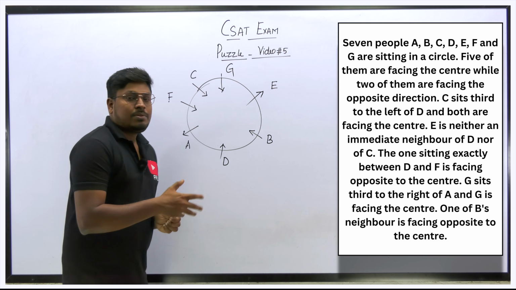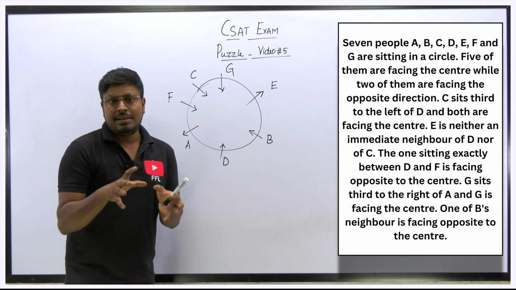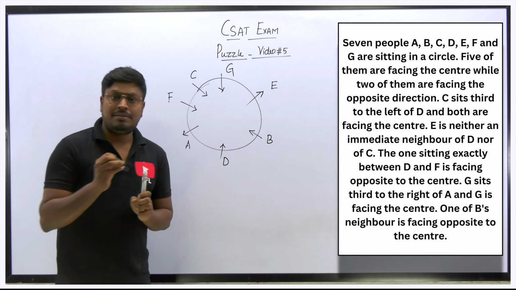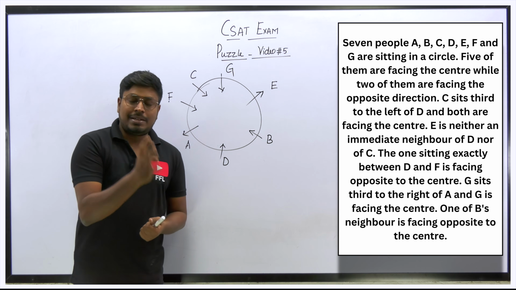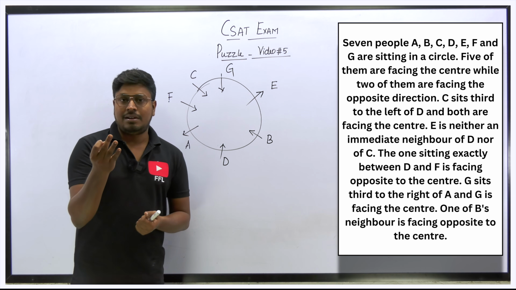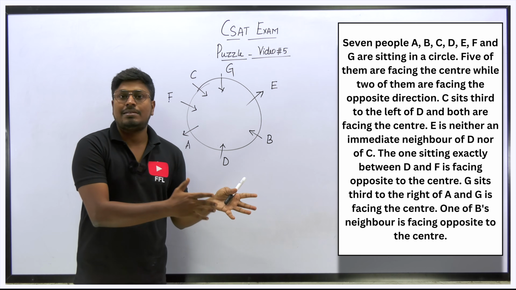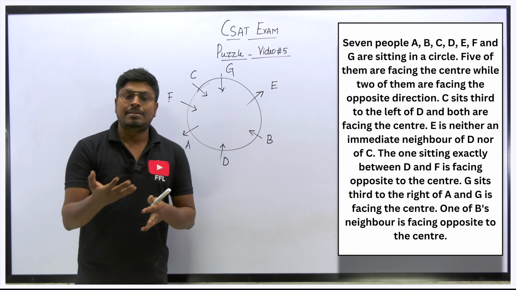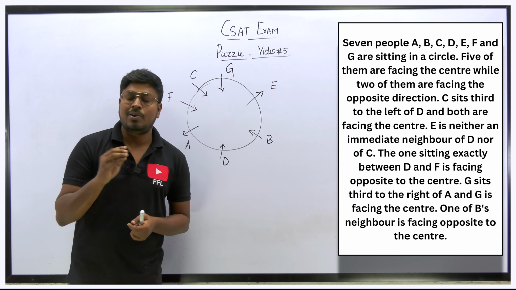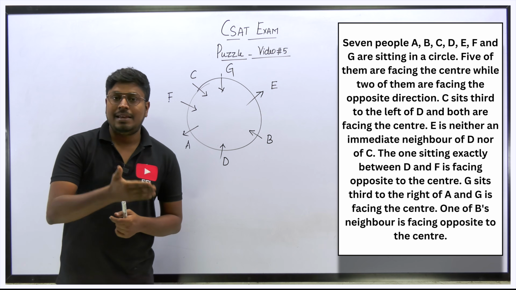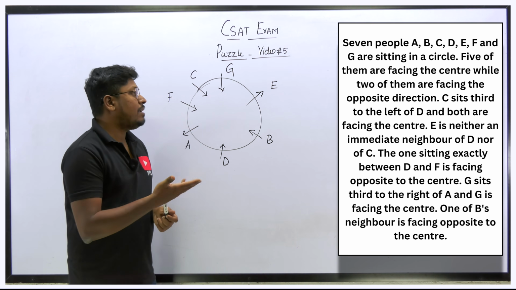See, right? So if you keep on practicing many questions like this daily, at least try to practice 5 or 6 puzzle questions. Not only circular arrangement, but one circular, one linear, one tabular column and one normal puzzle, like the person A is taller than B and the persons C and D are a little bit shorter than A. So those kinds of questions I am saying, or else ranking and ordering, or else A is 52 kg more than B. So try to solve every day if you are preparing for the CSAT exam.